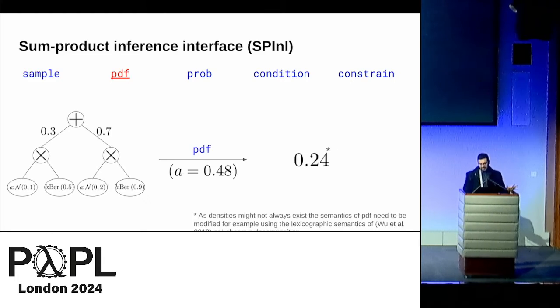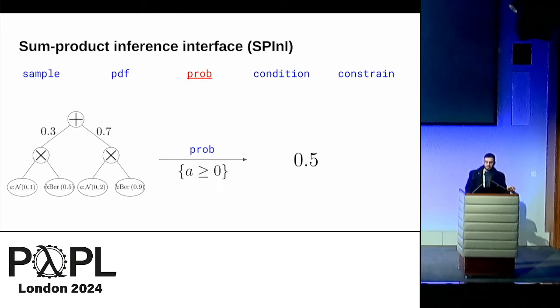The next one is called PDF, for probability density function. What it takes is a partial assignment of values to the addresses that the network is associated with. And what it gives is the marginal density of the measure denoted by the network at the given point. Now, since we're talking about densities, the density needs to be defined with respect to some base measure, and kind of the same way we associated address tuples with each node, we can associate base measures. There's some caveats there, we can talk about it later. The other method is called prob. This time, instead of a description of a point, it takes a description of an event and gives the probability of the event under the measure represented by the network.